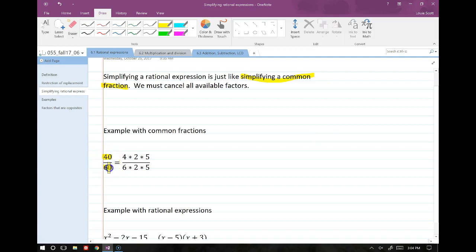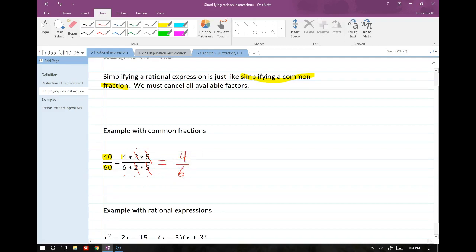Right here we have 40 over 60. We can break 40 up into its prime components. So we have 4 times 2 times 5. If we break 60 up into its prime factorization, we get 6 times 2 times 5. So to simplify this, we just cancel like factors on the top and the bottom, and then we write what's left.